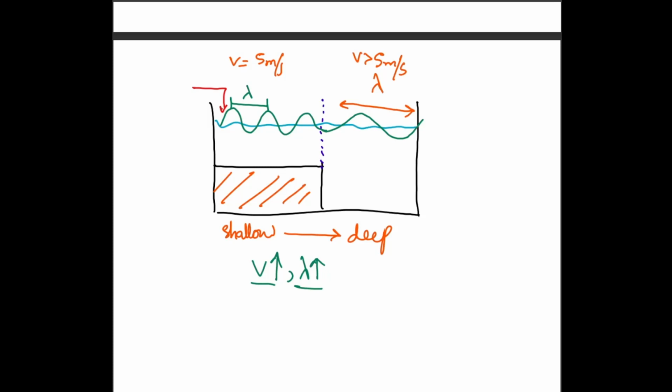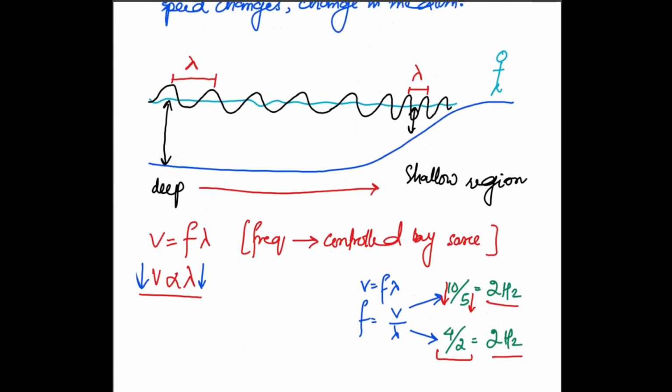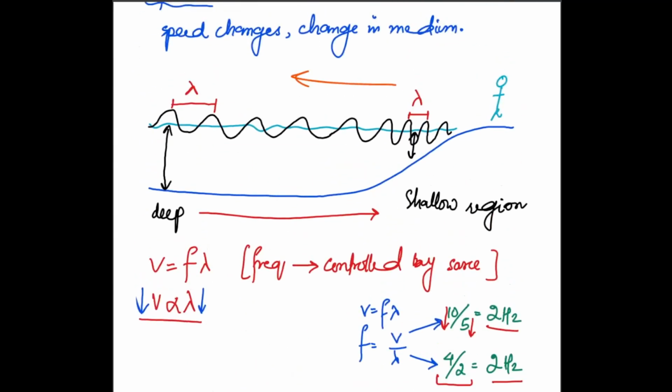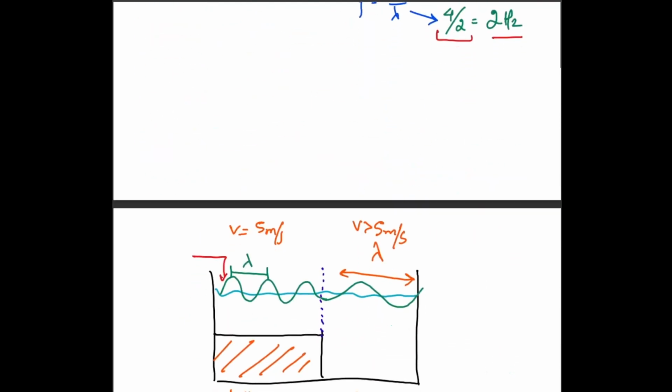This is what it looks like from the side. This is what it looks like for deep to shallow. This is just an example for the seashore. It could be the other way around as well. It could be from shallow to deep, and it would have the reverse trend. So this is one way to observe that. This is another way to observe that.